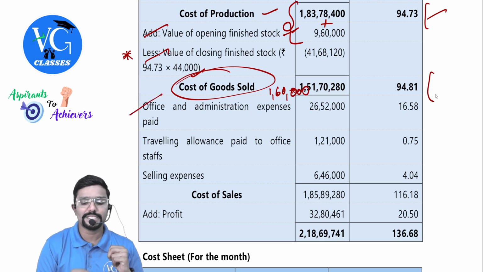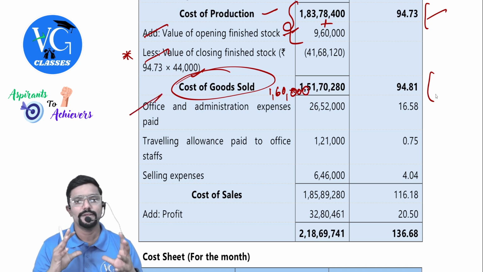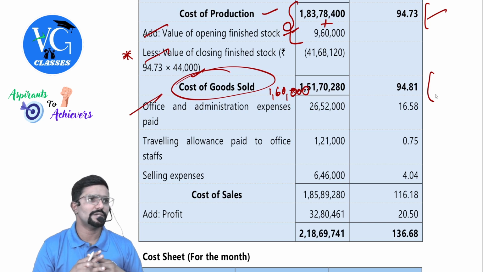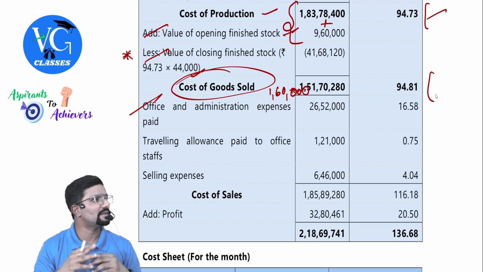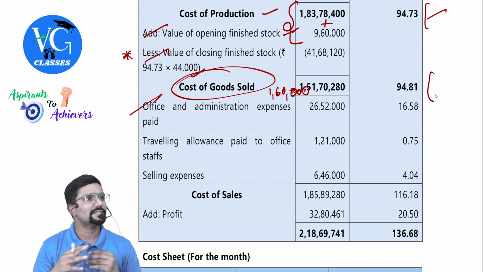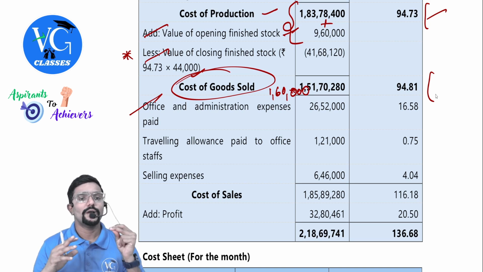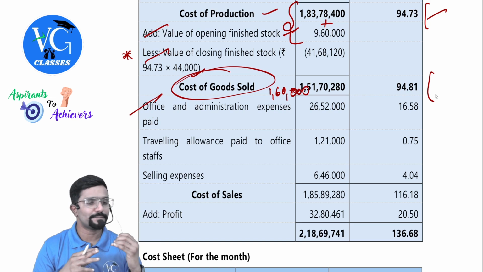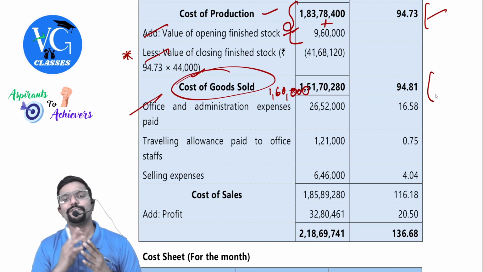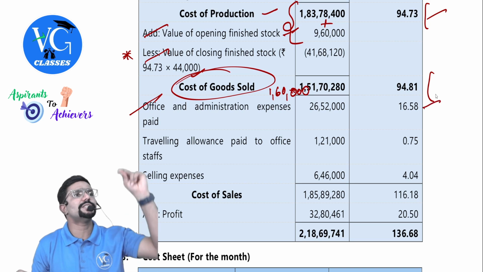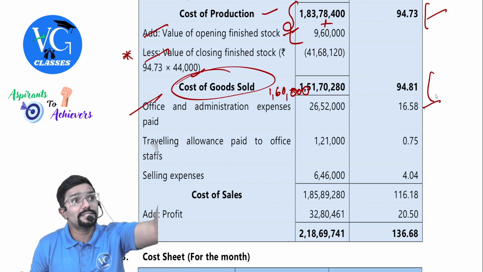Okay, sir. Next, office and administration expenses paid, guys, 26 lakh 52,000. Divided by how many units? We already crossed COGS.